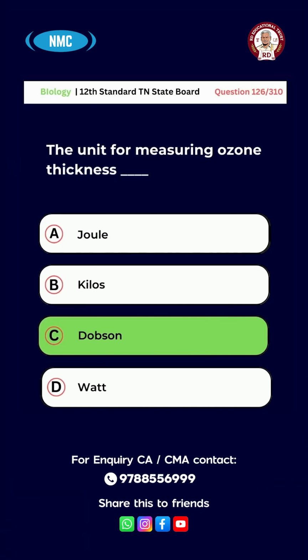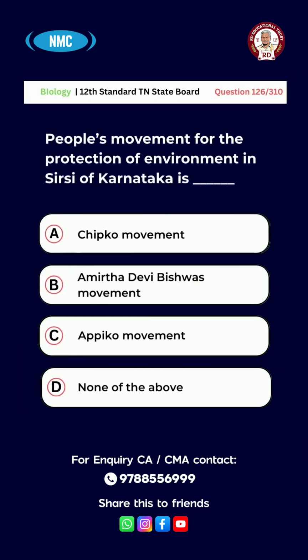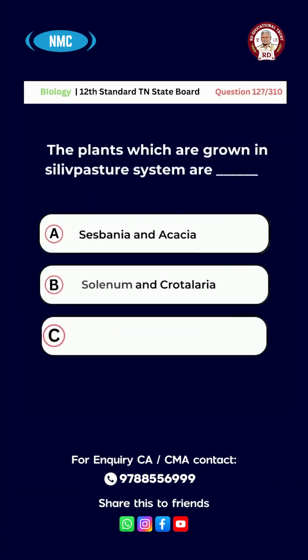Question number 126. People's movement for the protection of environment in Sirsi of Karnataka is option A, Chipko movement, B, Amrita Devi Bishnoi movement, C, Appiko movement, D, none of the above. And the right answer is option C, Appiko movement.